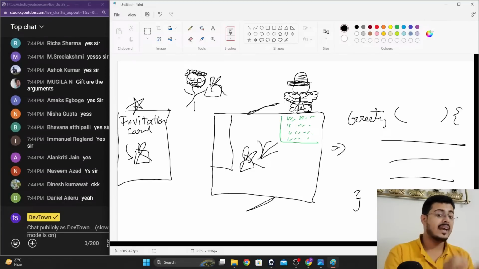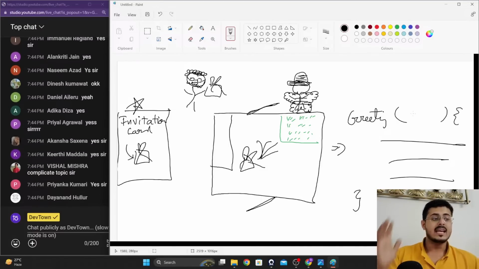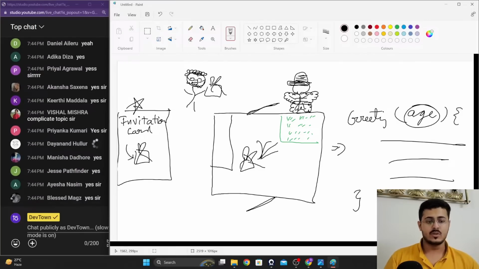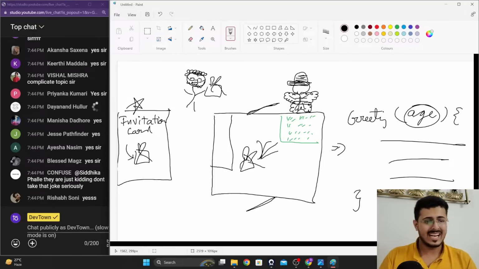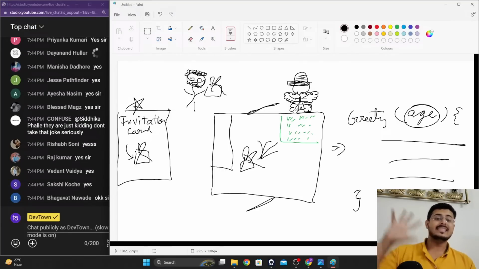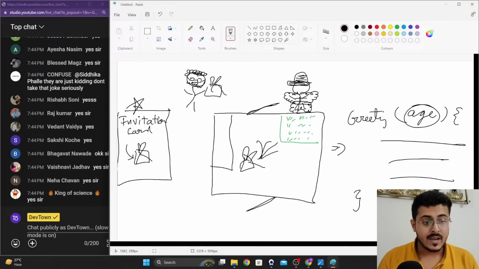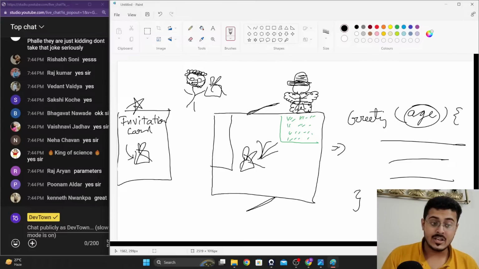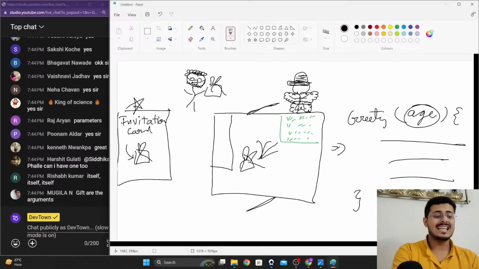Now, when you're defining the function itself, if you are putting within these brackets that this function also requires the age of the user, this function inside of these rounded parentheses, if I'm writing right over here that this function requires an age of the user, think about it that it is basically saying that whatever person is going to use this function has to provide it with a gift. And what is that gift? That gift is called age. Are you guys able to understand it? Please let me know, guys. That gift is called age itself.